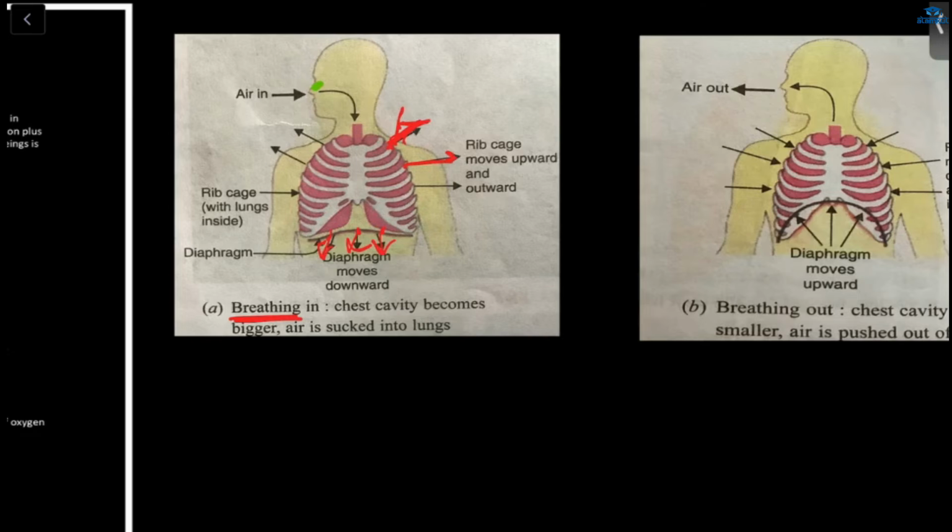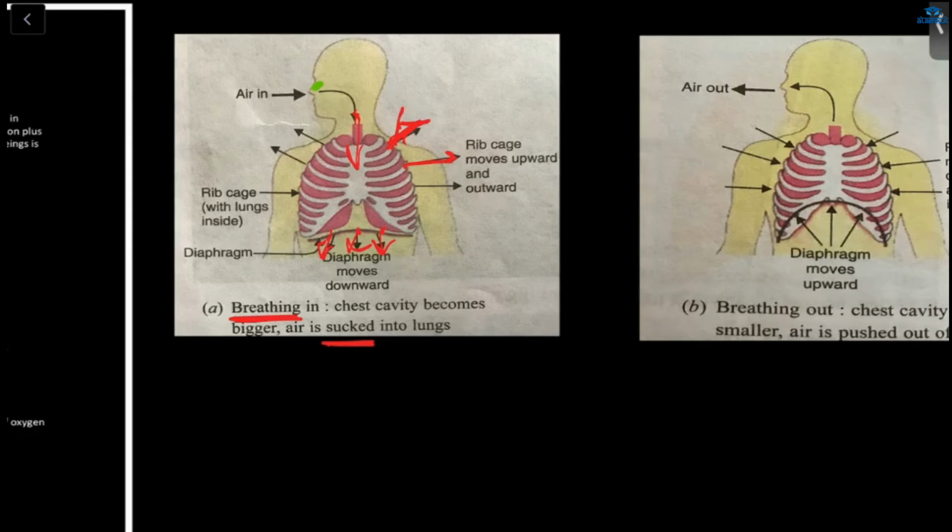Because of that, the space in the chest cavity will increase, and so it will make the chest cavity larger. Because of that, the air will get inside. Air will be sucked in from outside into the lungs.